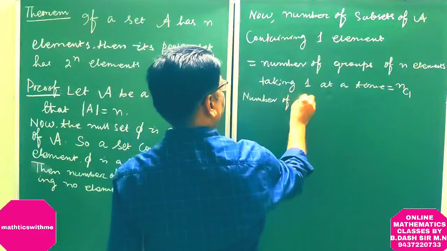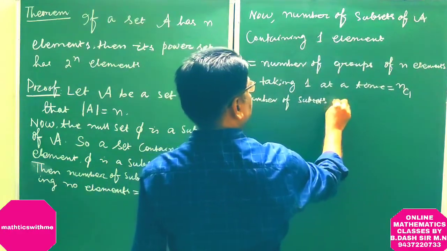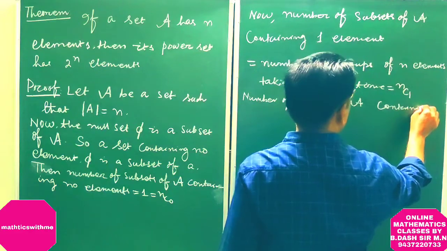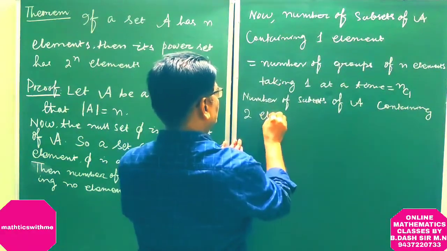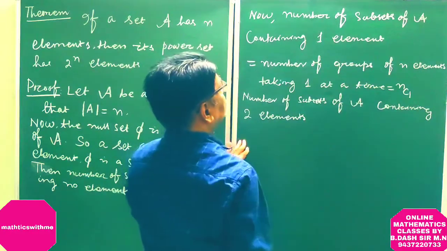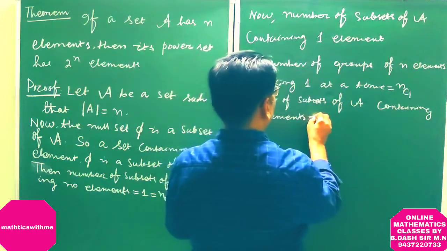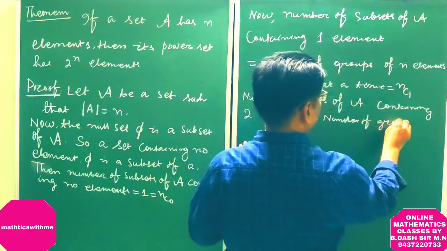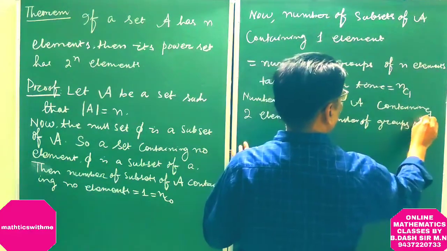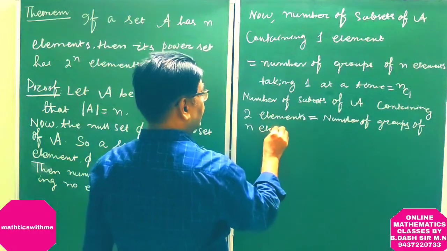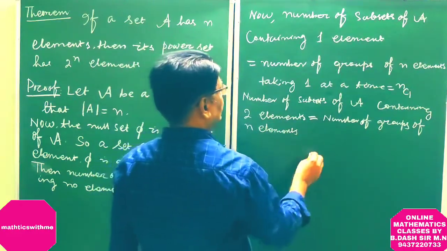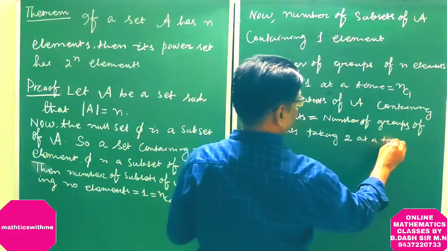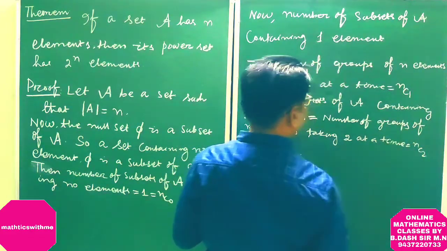Number of subsets of A containing two elements is equal to the number of groups of n elements taking two at a time, which is equal to nC2.